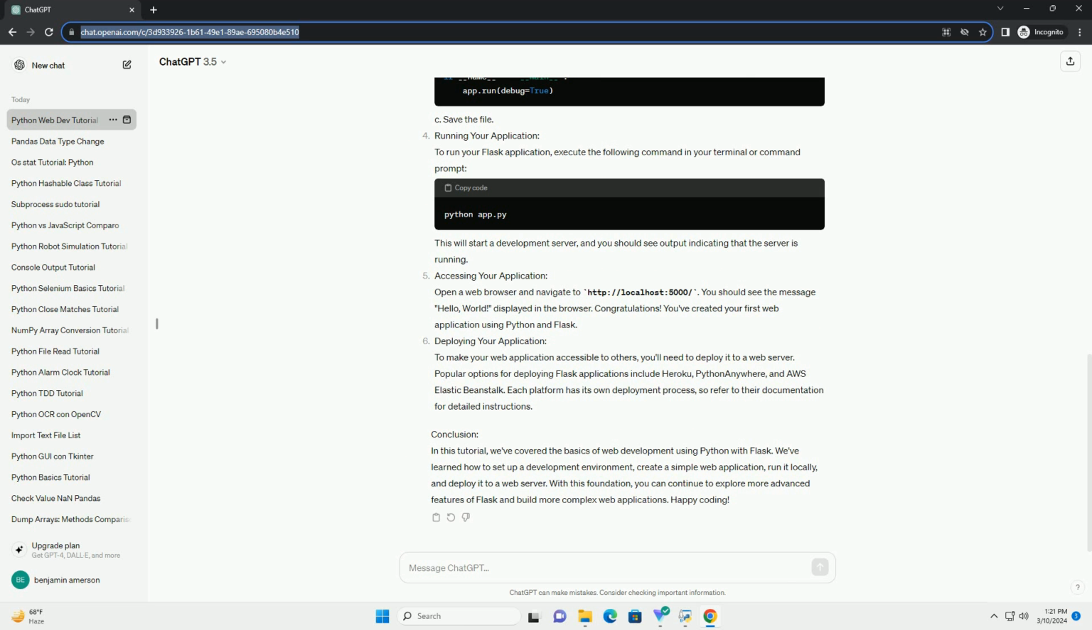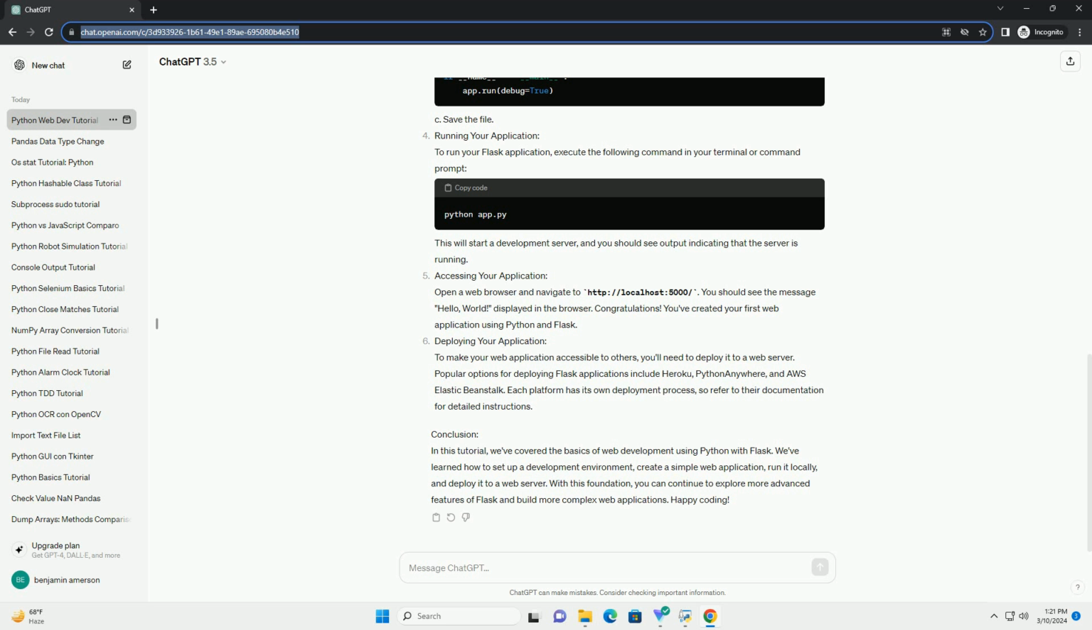Running your application. To run your Flask application, execute the following command in your terminal or command prompt. This will start a development server, and you should see output indicating that the server is running. Accessing your application. Open a web browser and navigate to http://localhost:5000/. You should see the message Hello World displayed in the browser. Congratulations! You've created your first web application using Python and Flask.